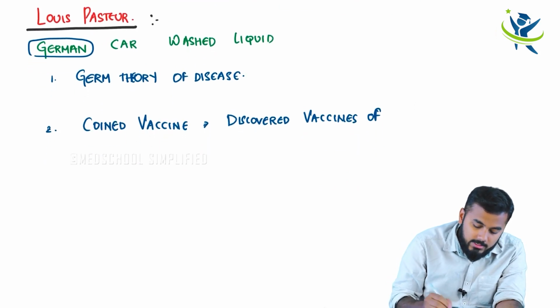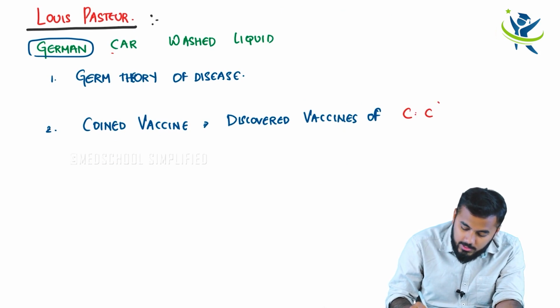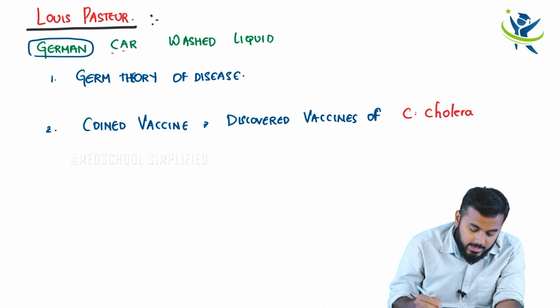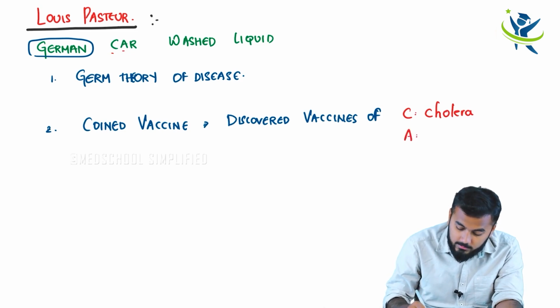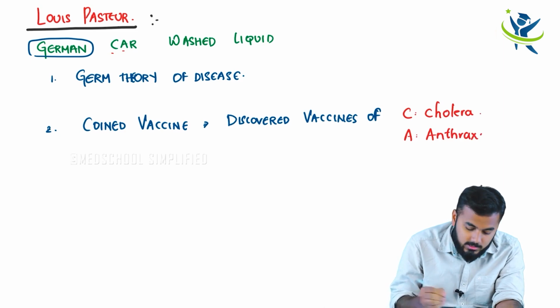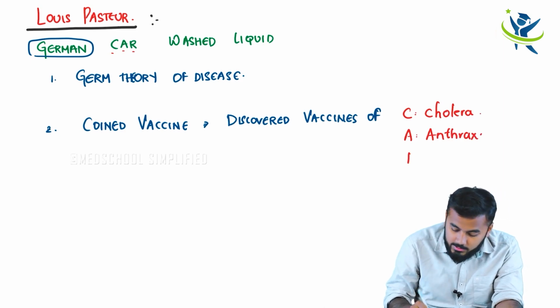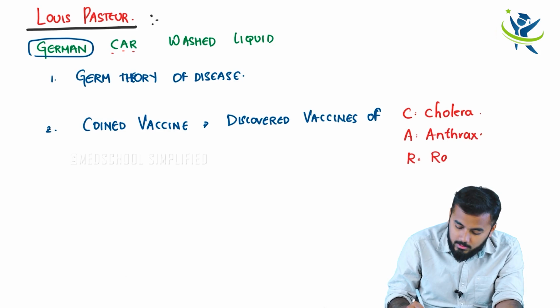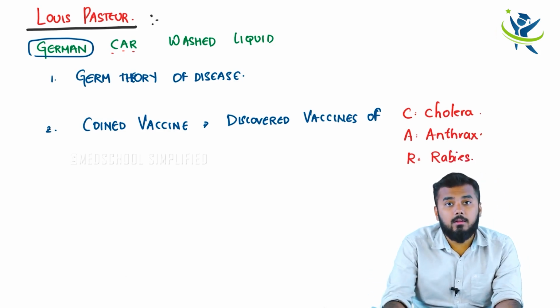What are those three? C stands for cholera, A stands for anthrax, and R stands for rabies. CAR: cholera, anthrax and rabies.